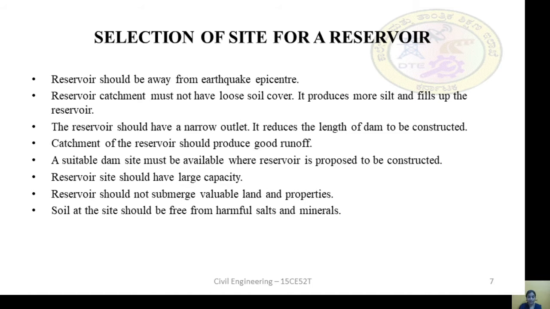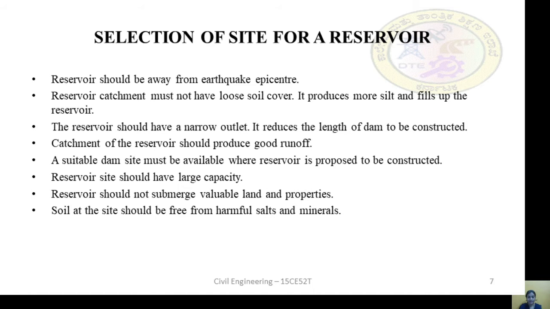The site should have good transportation facility. It should be well connected with road and rail. If it is used as a recreational reservoir, it should have very good transportation facilities and should be well connected with roads and rails.